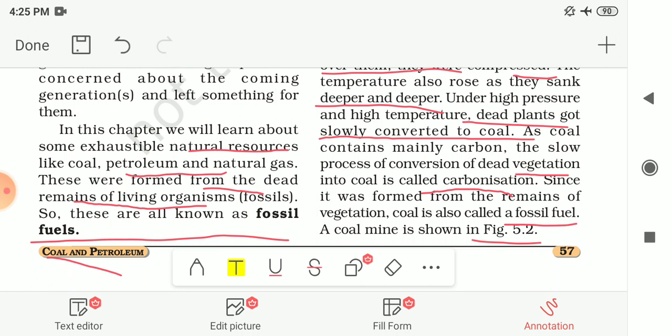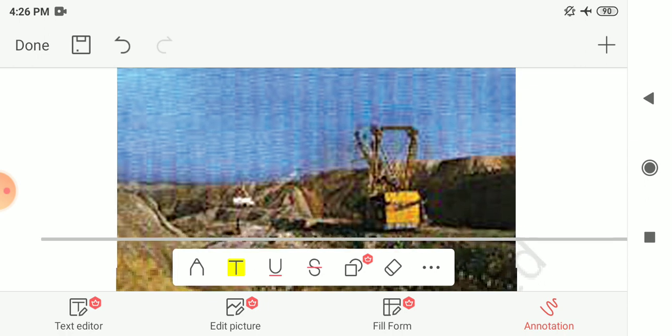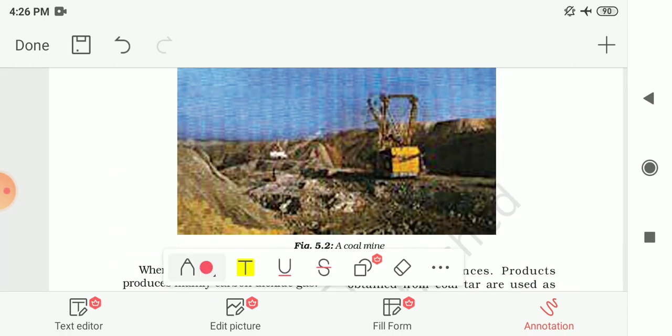This process is known as carbonization. As coal comes from fossils, it is also known as a fossil fuel. Here the coal mine is shown, and from this coal mine we get coal.